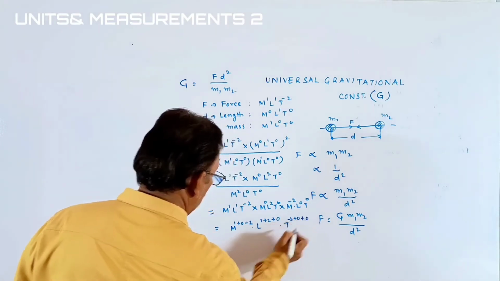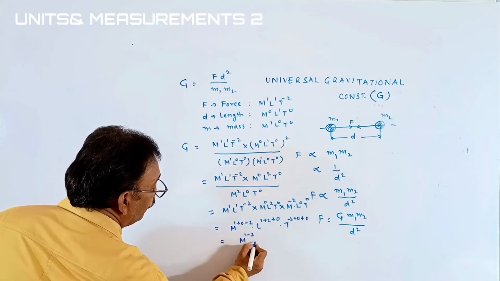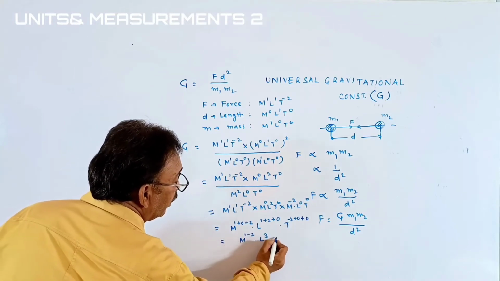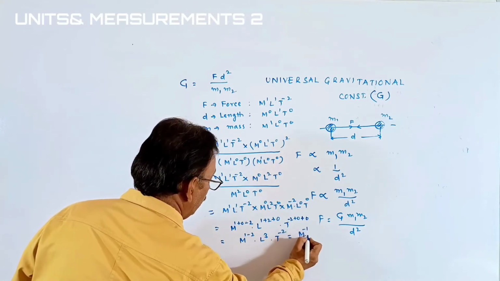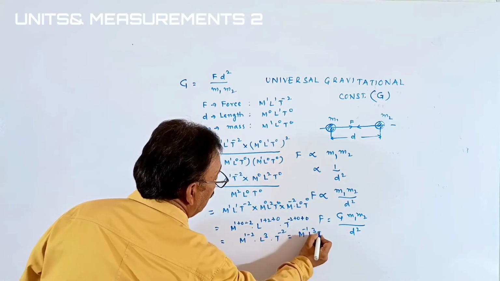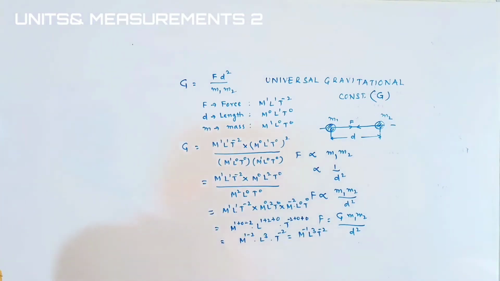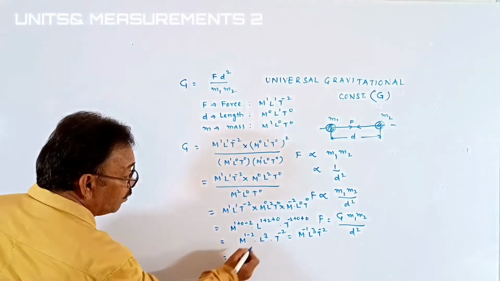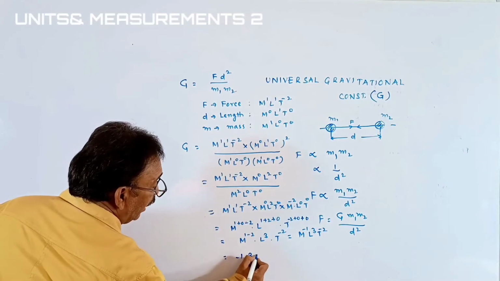Then it can be written as M L to the power of 3, T to the power of minus 2, or M inverse L cube T inverse 2. And what are the dimensions? Minus 1, comma 3, and minus 2.